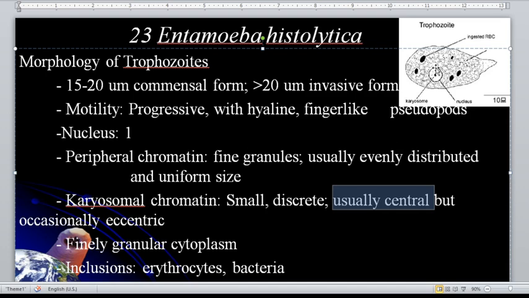For the cytoplasm, finely granular cytoplasm. Unlike for Entamoeba coli, that is coarse granular. Inclusion, possible erythrocyte or red blood cell, and of course, the bacteria.